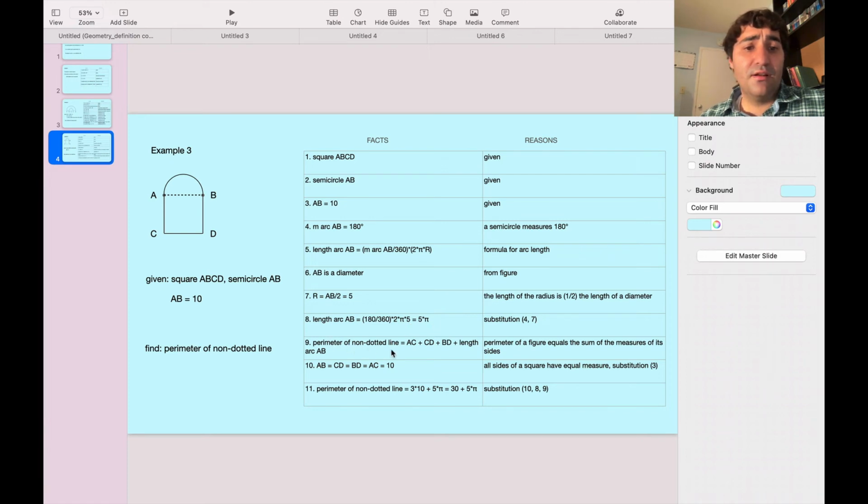So the perimeter of the non-dotted line is equal to length of AC plus length of CD plus length of BD plus the length of arc AB. So we know that ABCD is a square, so all sides are congruent, and therefore the lengths of all sides are going to be the same, right? So we know AB equals 10, so all these other sides are going to be 10 too. So the perimeter of the non-dotted line is going to be 3 times 10, so 10 plus 10 plus 10, which is 30, plus 5 pi for the length of arc AB. So 30 plus 5 times pi.